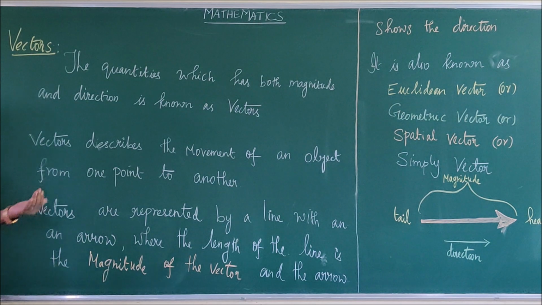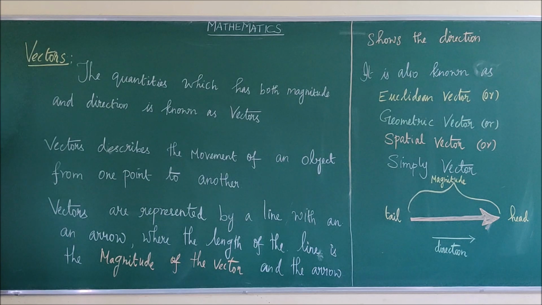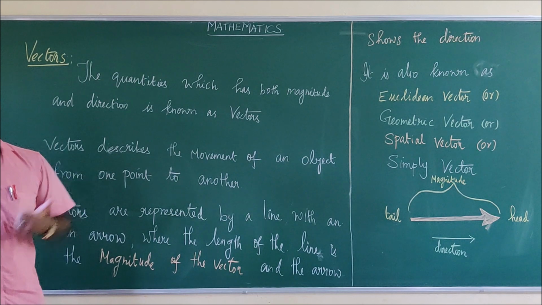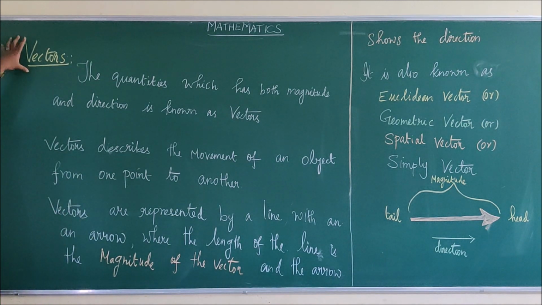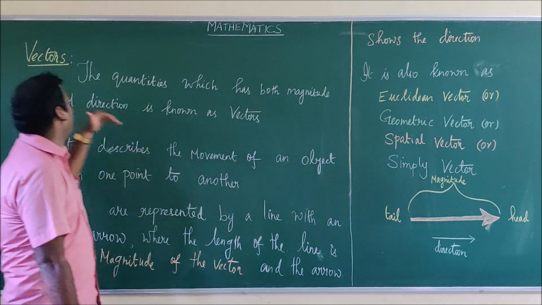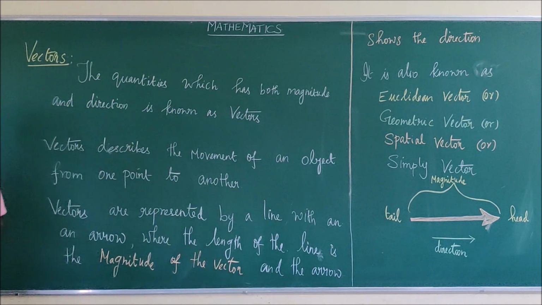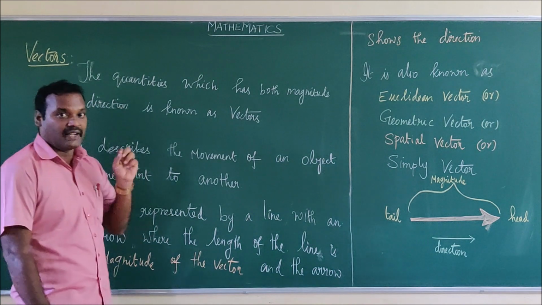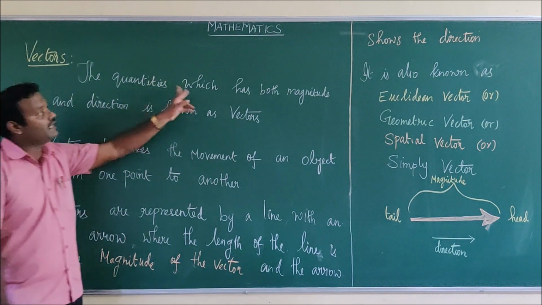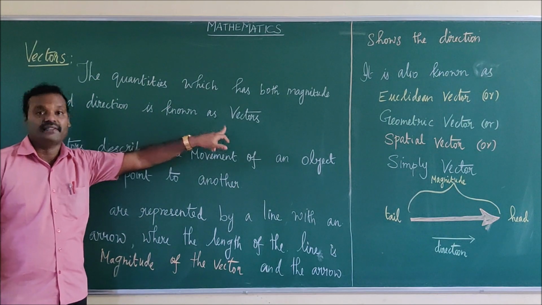As we have discussed scalars, now we are going to see the definition for vectors, how to represent vectors, the notation for vectors, examples for vectors and the types of vectors. So vectors: the quantities which have both magnitude and direction are known as vectors. In the case of scalars, we discussed that the quantities having only magnitude are known as scalars, but the quantities which have both magnitude and direction are known as vectors.